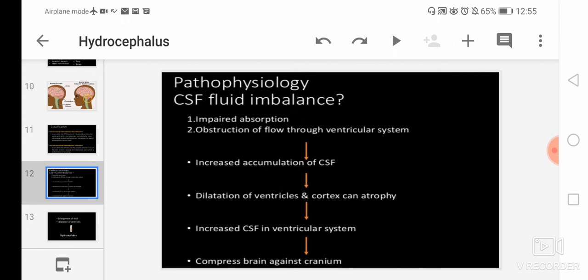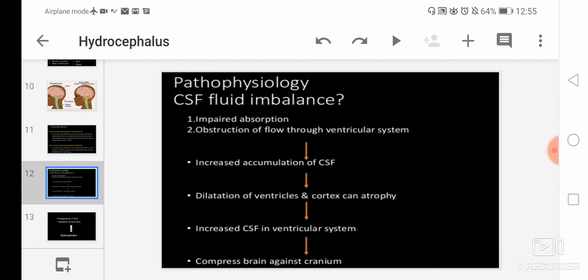So there will be obstruction in the ventricular system, that is the third ventricle, fourth ventricle, or the lateral ventricle. This obstruction will lead to increased accumulation of CSF. If there is obstruction in the third ventricle, fourth ventricle or ventricular system, what will happen? There will be more accumulation of CSF, and that will result in dilatation of ventricles.